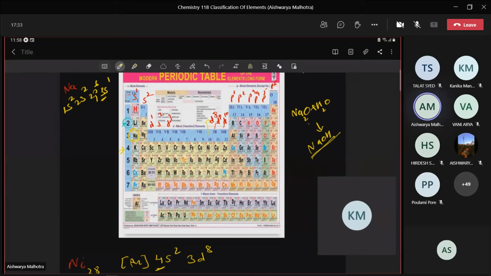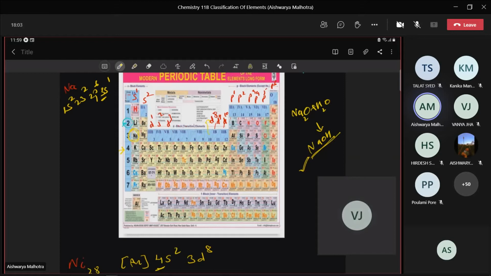For example, see here, sodium oxide plus H2O. When sodium oxide is dissolved in water, it produces NaOH, which is a strong basic solution. Similarly, when I take potassium, rubidium, cesium, or any other metal and dissolve it in water, it will form a basic solution. So the name is alkali metals.